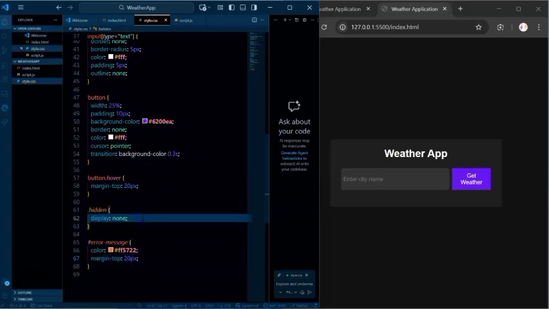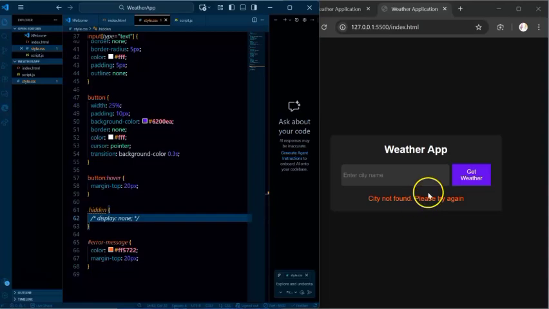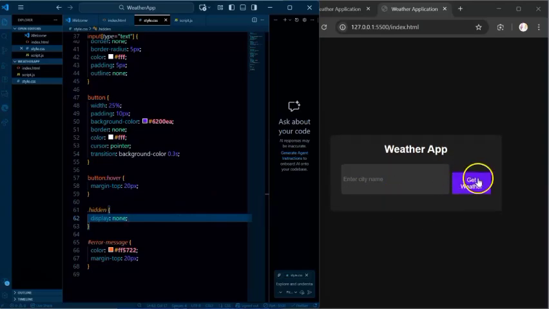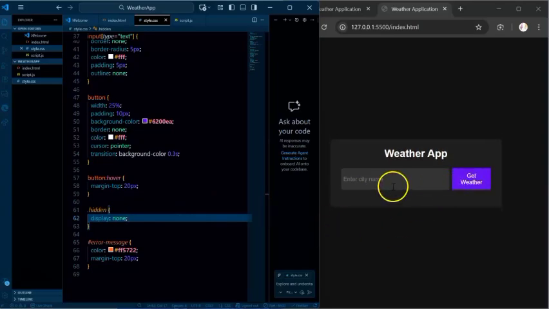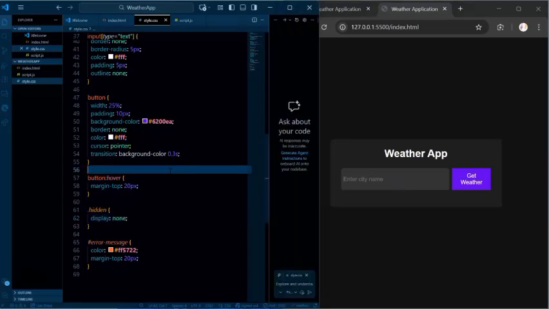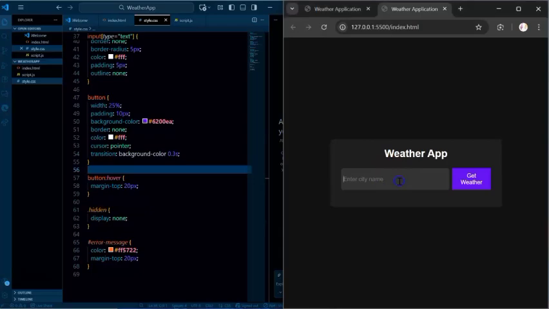I just want to make you see what that looks like. You see, the color has changed, right? So that's what it's going to look like. Just make it hidden. You see, it's looking really great. We just want to have these hover effects whenever we're on here. I think it's coming to life now. This is all we've got in our CSS. The next thing we want to do is to write our JavaScript and see how we can make all of this functional.